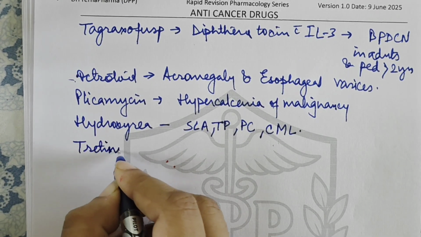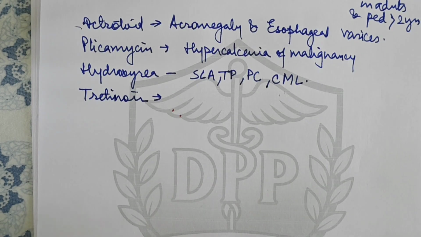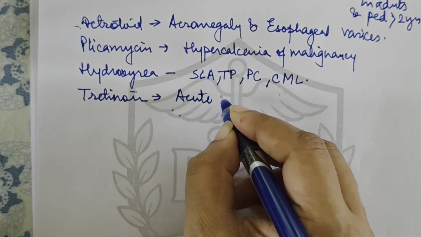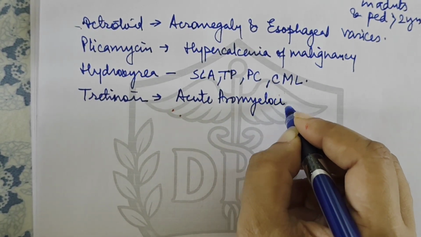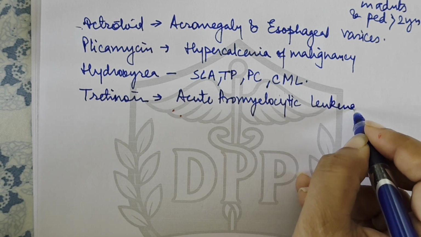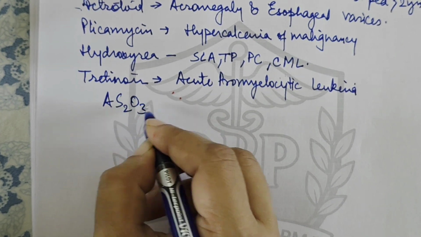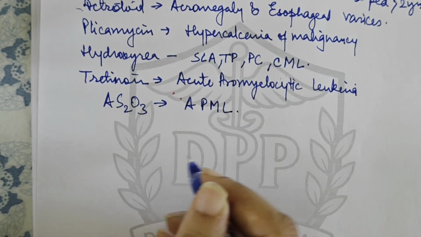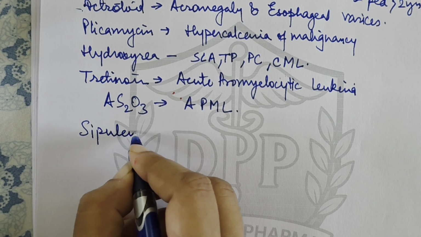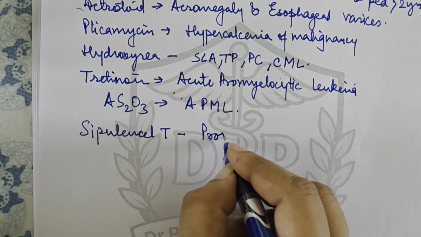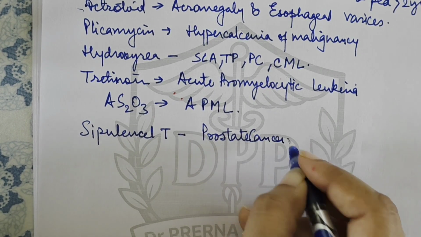Then tretinoin or retinoic acid. Now this is basically used in acute promyelocytic leukemia. Then we have arsenic trioxide, As2O3. This is used in acute promyelocytic leukemia. Another drug is sipuleucel-T. It is an immunotherapy used in prostate cancer.